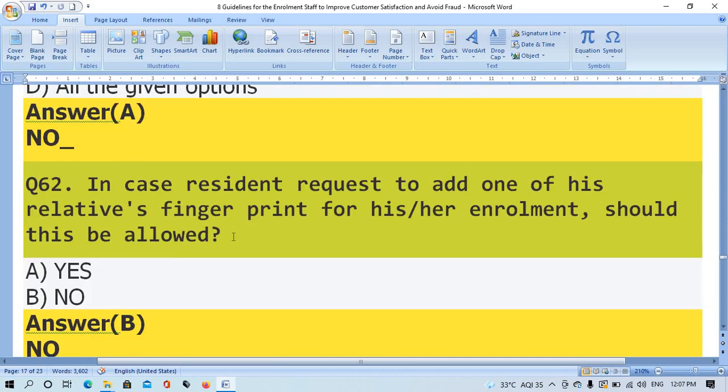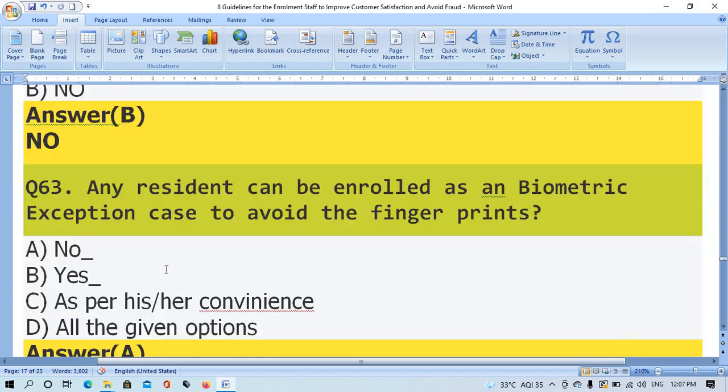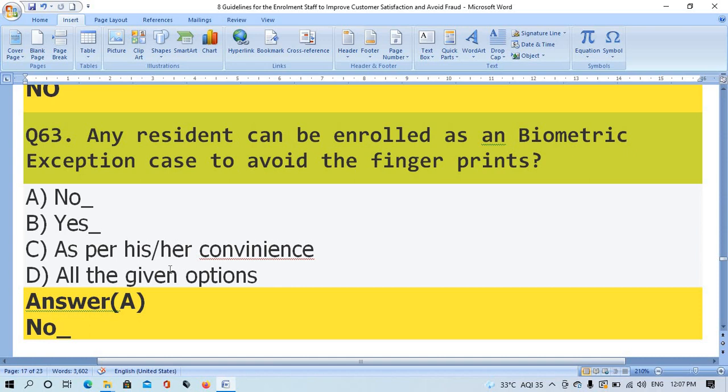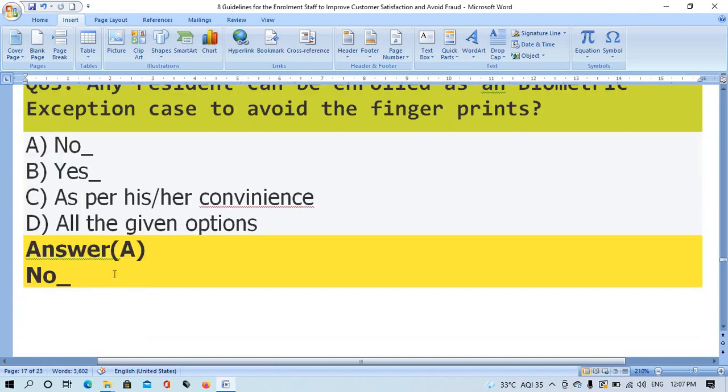Question number 62. In case of resident request to add one of his relatives' fingerprint for his/her enrollment, should this be allowed? Right answer is option B, no. Question number 63. Any resident can be enrolled as a biometric exemption case to avoid the fingerprints. Option A, right, no.